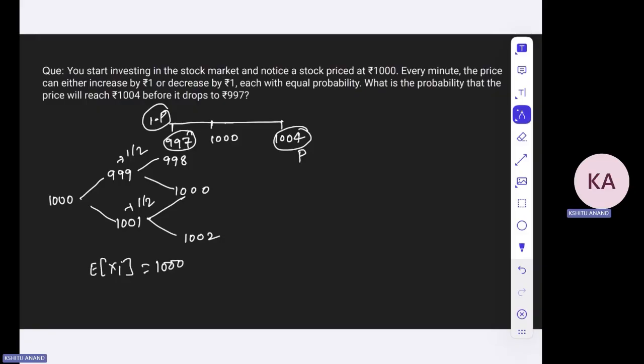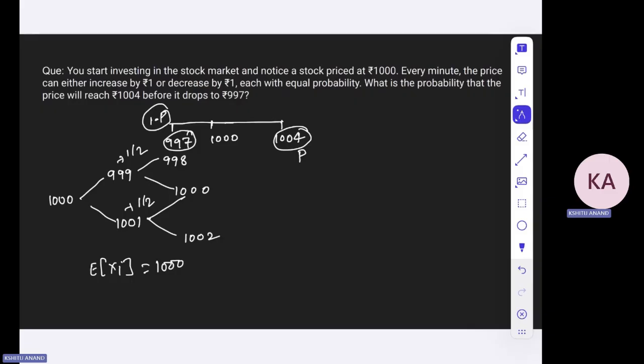These are the only two possible scenarios when we will be stopping.